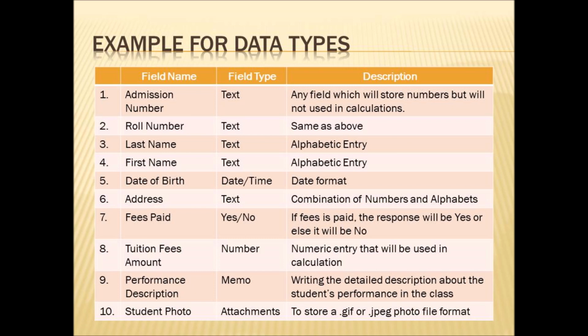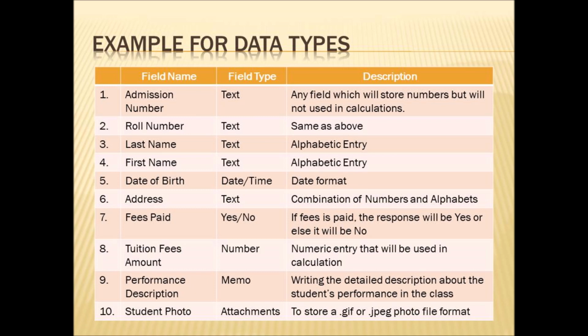Next one is performance description. We are going to store the performance of a student. This one you can set the field type as memo. This is used to write the detailed description about the student's performance in the class. Next one is student photo.